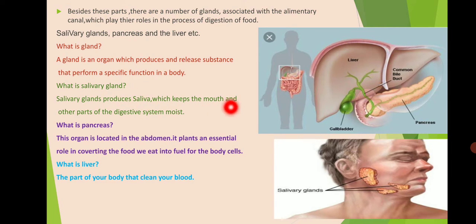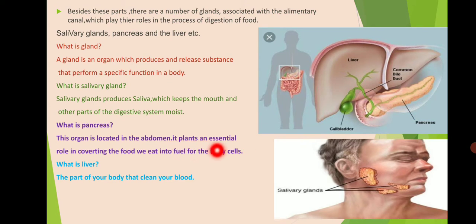First is the salivary gland. The salivary gland is basically present in our mouth. It produces saliva which keeps the mouth and other parts of the digestive system moist. Next is the pancreas. The pancreas is situated in the lower part of the abdomen.